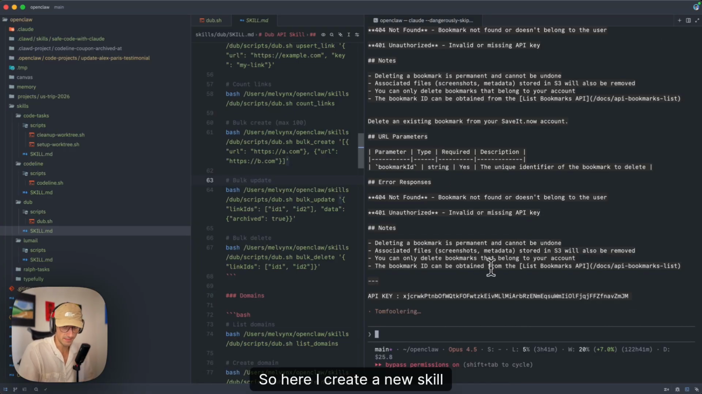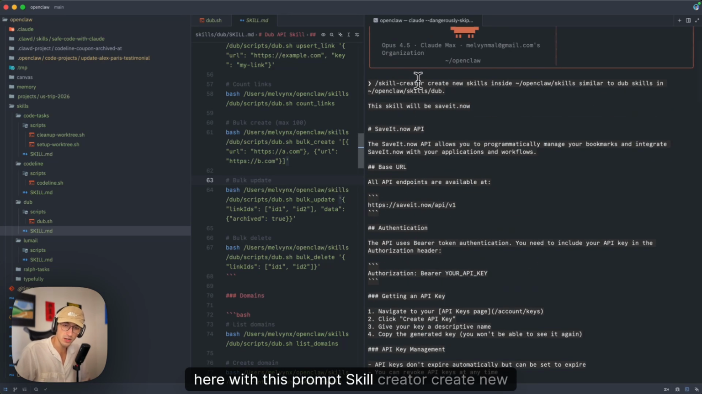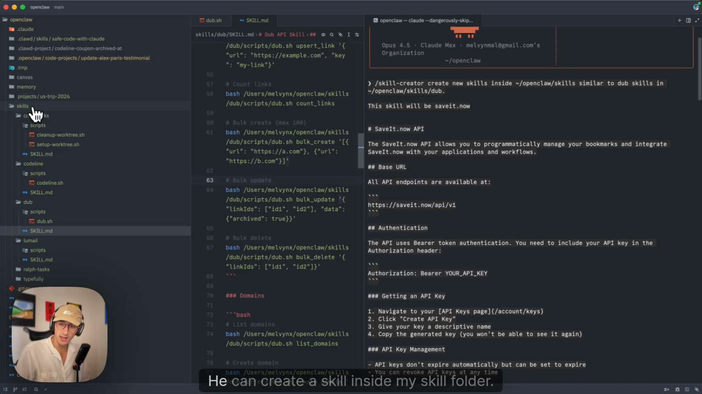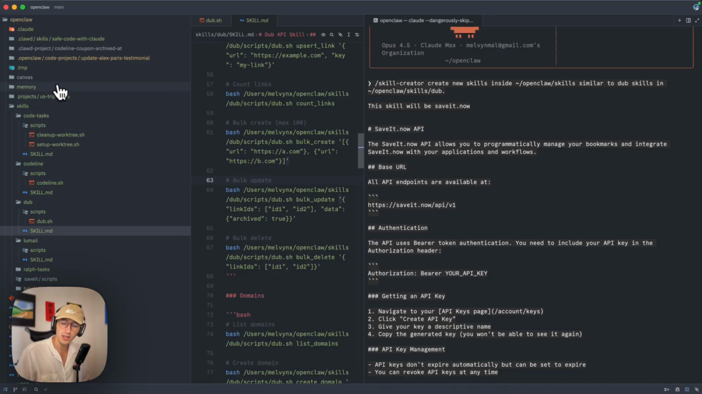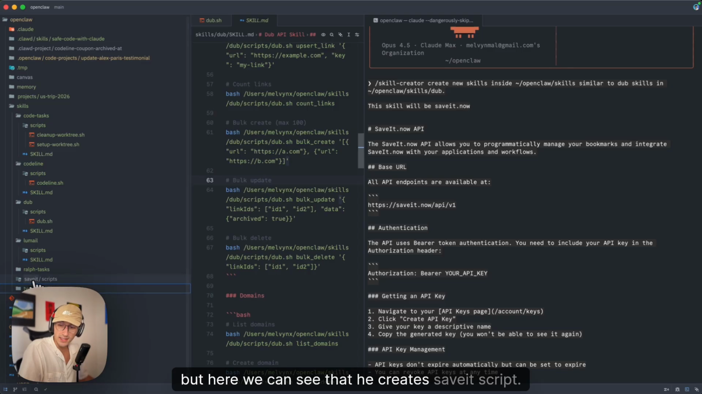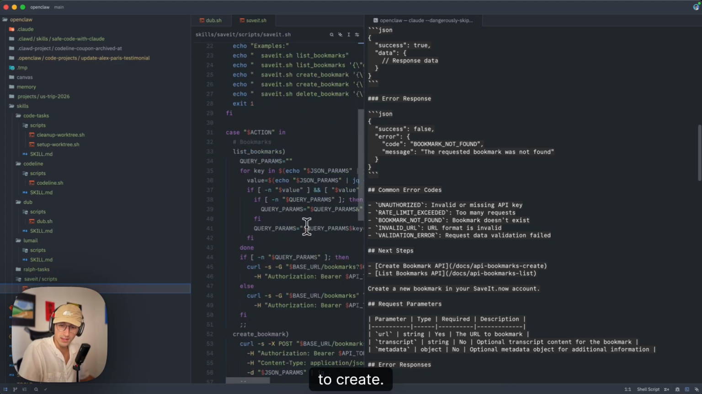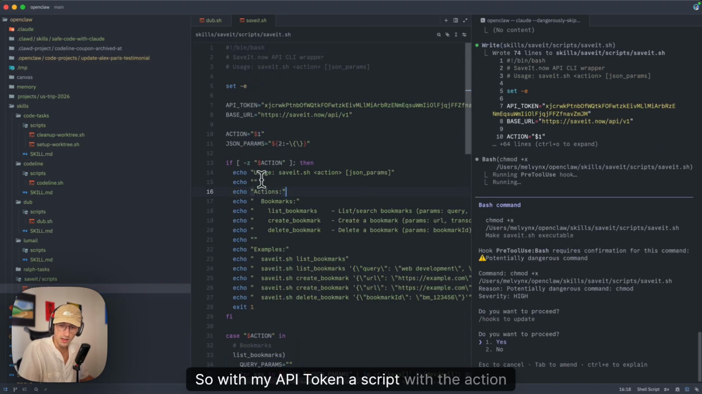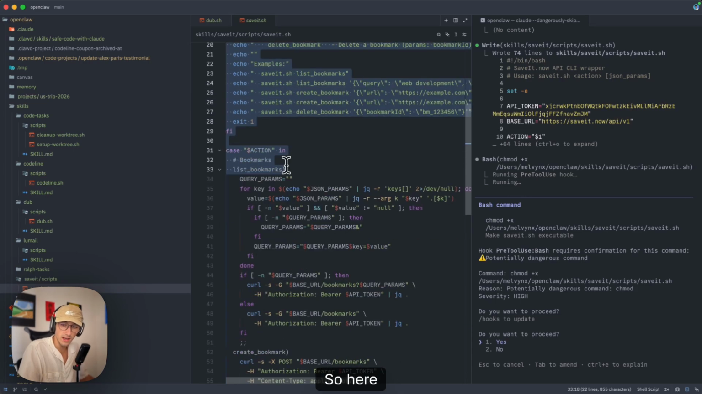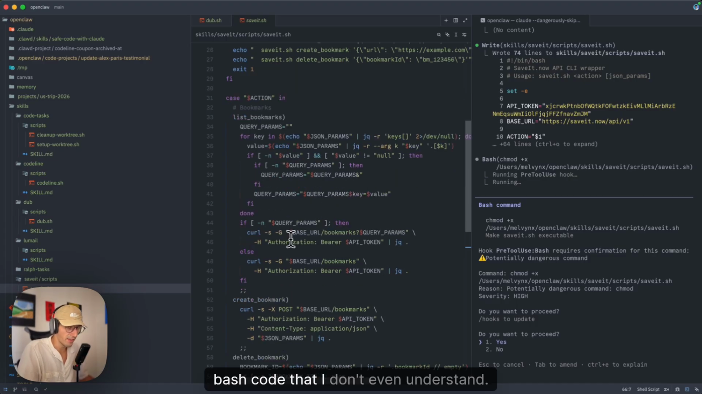So here I create a new skill with all the documentation, with my API key, and with this prompt: skill creator, create new skill inside OpenClaw skill. He can create a skill inside my skill folder. Here you can see that I have a lot of stuff inside this OpenClaw folder because I really like to talk with OpenClaw, I'm sorry. But here we can see that he creates the saveit script. He will use the same syntax as this script, with my API token, and a script with the actions. Here I have all the actions with some bash code that I don't even understand, but we don't really care to understand it or not.